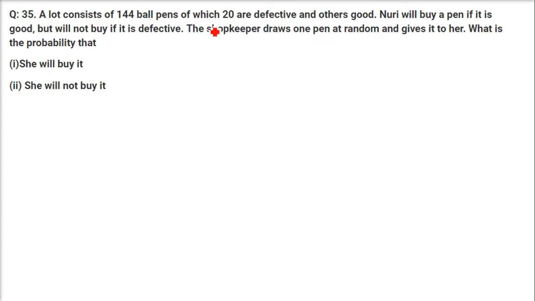A lot consists of 144 ballpoint pens, of which 20 are defective. So we have 20 are defective and others are good. So 20 are defective and good are, just subtract 20 from here. 124 are good. These are defective and these are good ones.